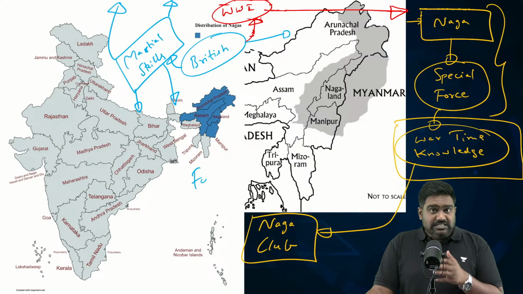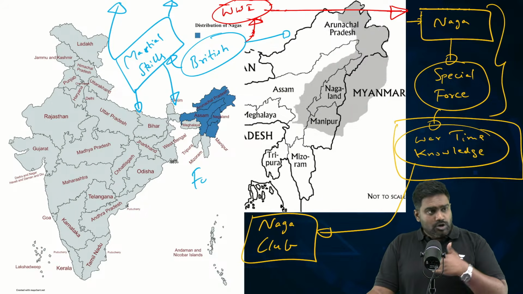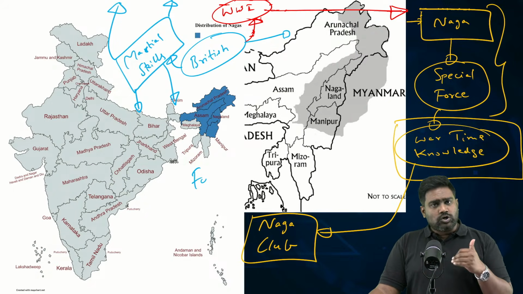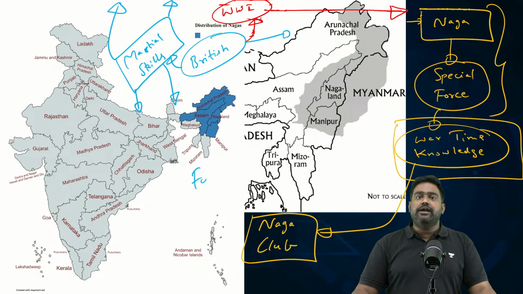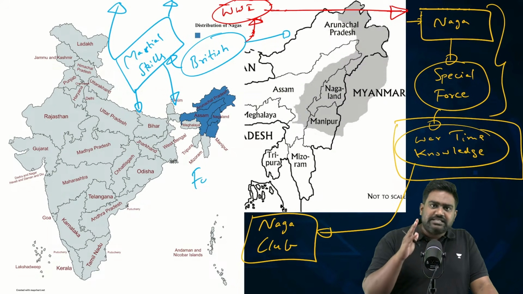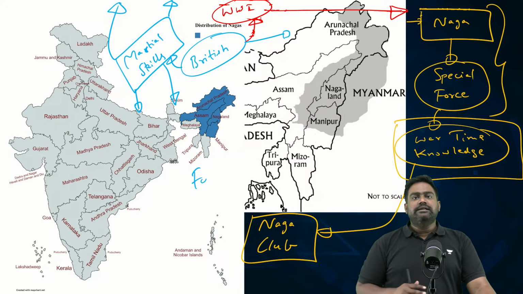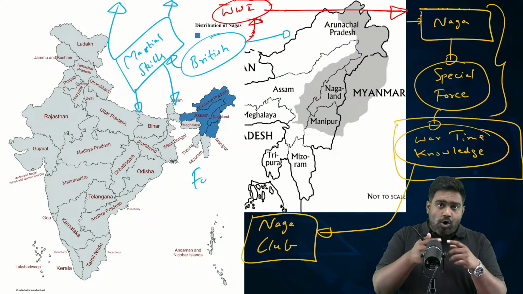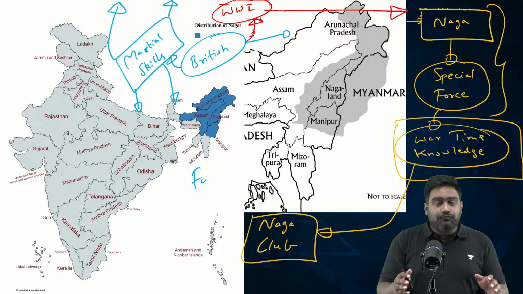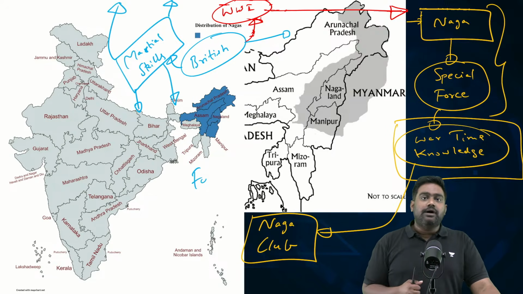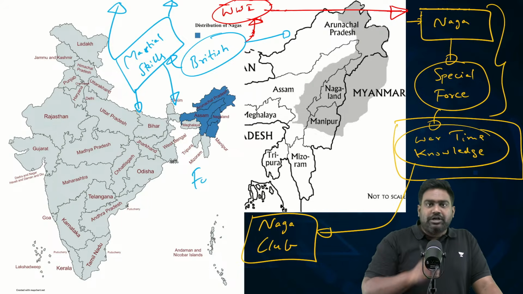So Nagas were very certain that they should not be forced to merge with India because according to the then Naga leaders, they had nothing to do with the rest of India. Historically, culturally, they were distinct. They wanted to maintain that distinctiveness. They wanted to bring all the Naga inhabited territories in India and Burma together to form a greater Nagaland, a land of the Nagas. They had expressed this desire to the British as well.